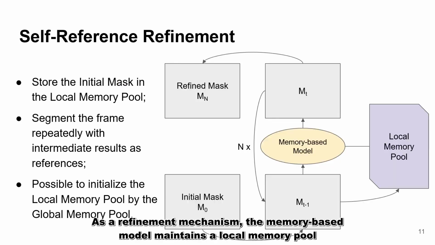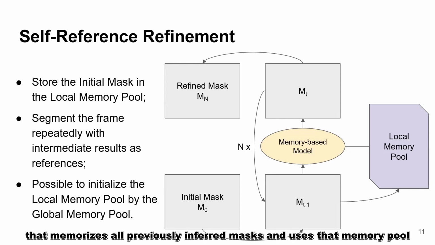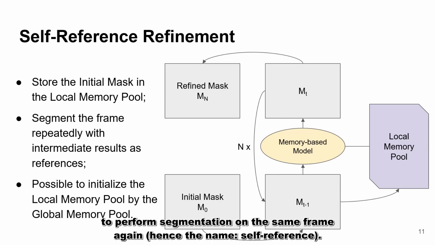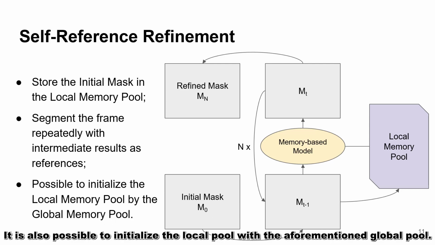As a refinement mechanism, the memory-based module maintains a local memory pool that memorizes all the previously inferred masks and uses that memory pool to perform segmentation on the same frame again, hence the name self-reference. It is also possible to initialize the local pool with the aforementioned global pool.